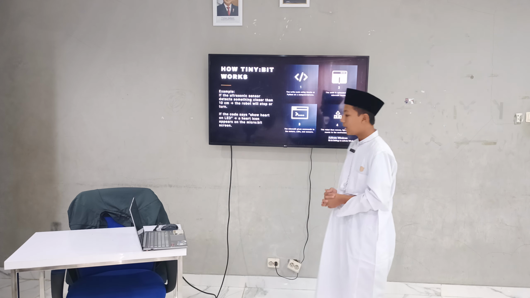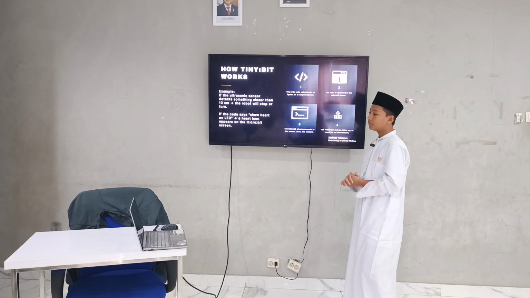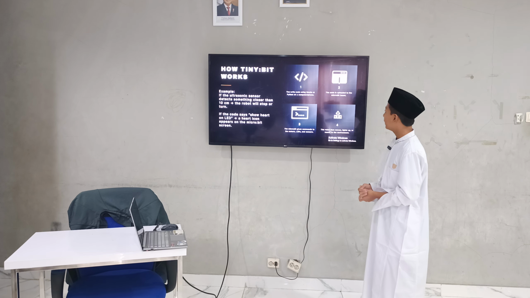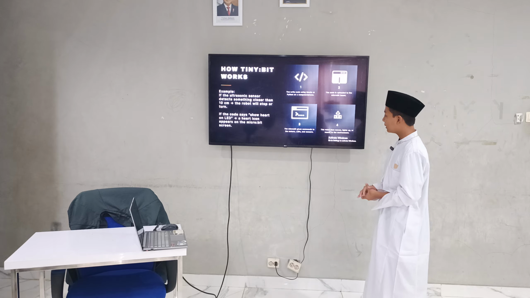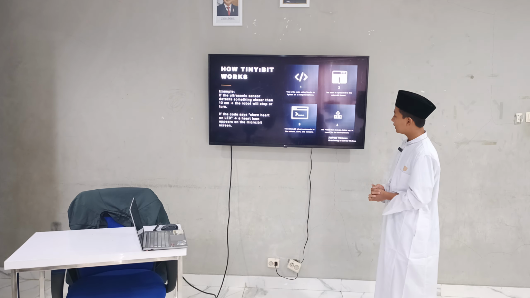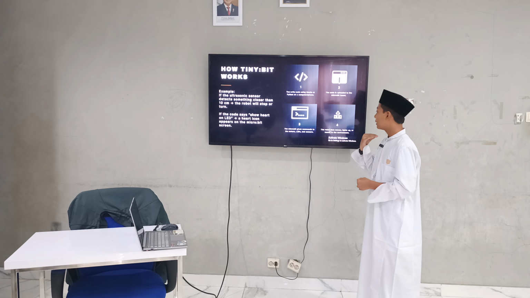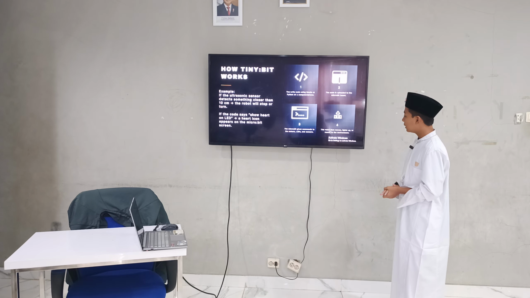Okay, how does Tinybit work? First, you write the code to make the Tinybit work. And then second, you upload the code to the micro:bit, and then third, the micro:bit gives commands to the motors, LED, and sensor. So after that, the robot will move, light up, or read information.